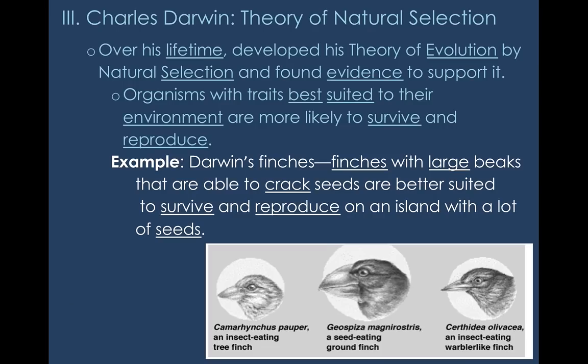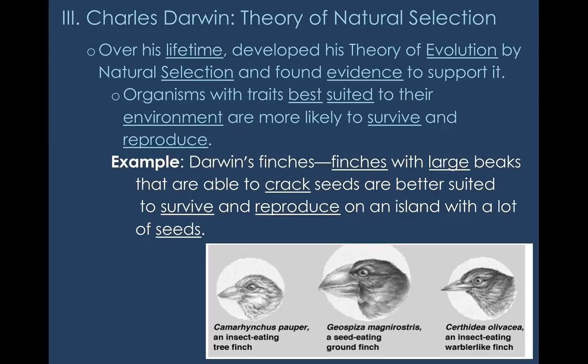So this example about Darwin's finches, what he noticed was that the finches with the large beaks had the ability to crack seeds and were better suited to survive and reproduce on an island where that was the food source. So he noticed that there were changes that had happened in species of finches that matched the food source that was available to them. And he thought that was just really interesting.